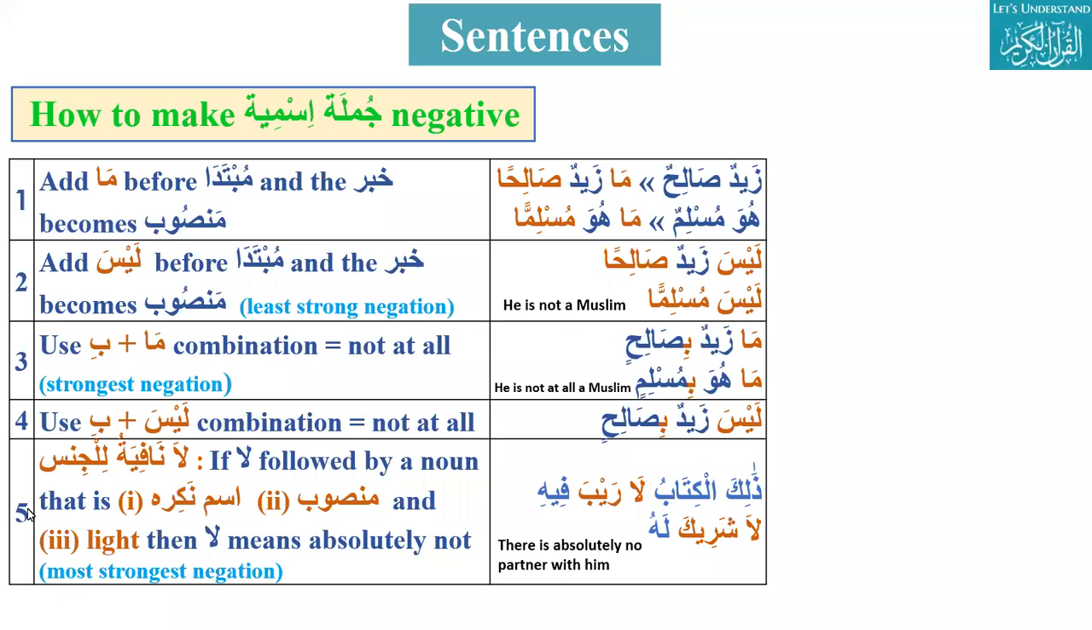So if la is followed by a noun, that is ism nakira, mansub, and light, then la means absolutely not. So we just remember there are three combinations actually. One is ma and laisa. They make the khabar mansub. Ma plus b, laisa plus b, not at all. And the last is la followed by ism nakira, mansub and light.